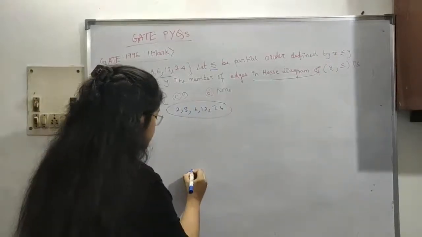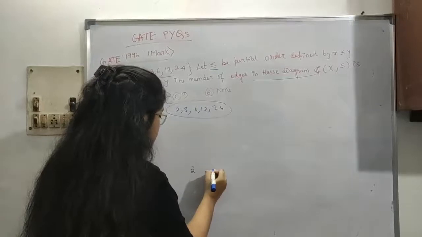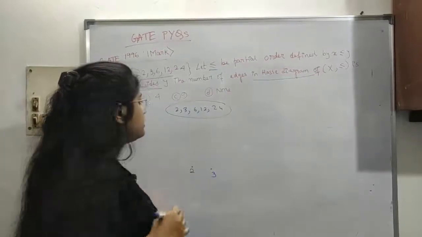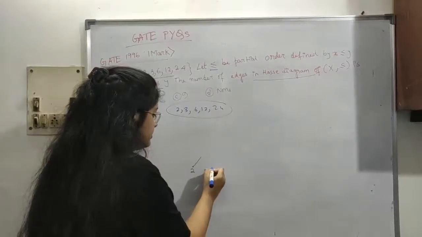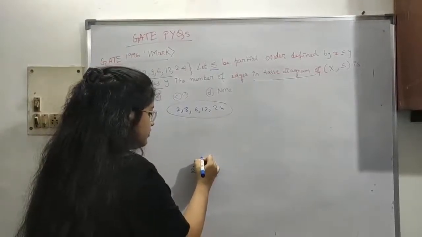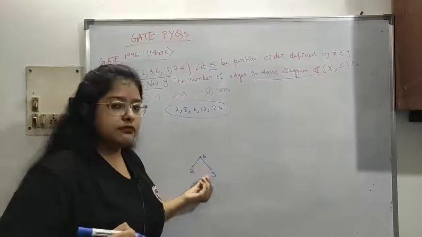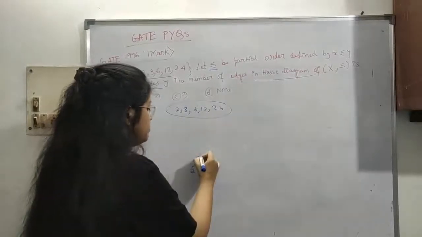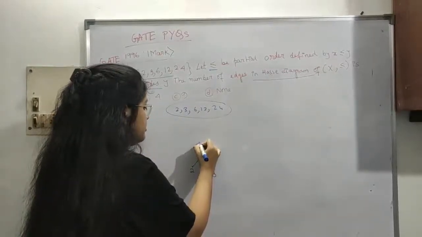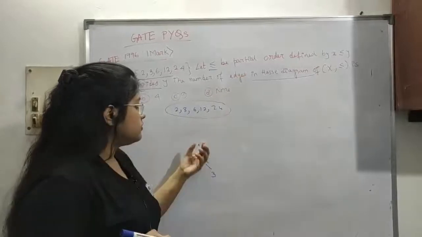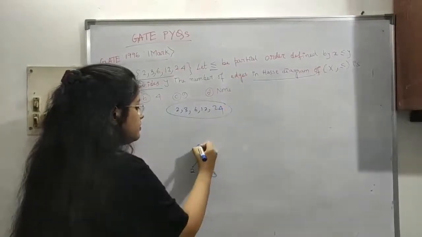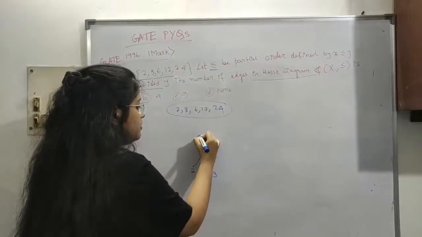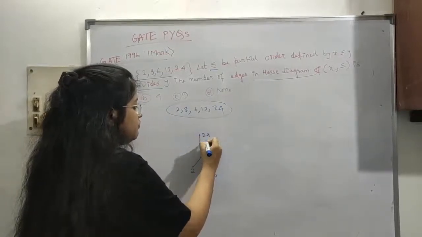2 and 3 are not related to each other, so we put 2 and 3 like this. Next, 6 is there, so 6 can be placed here. 2 and 3 both can divide 6. Next is 12. 6 can divide 12. Next is 24. 12 is a divisor of 24, and all of these.